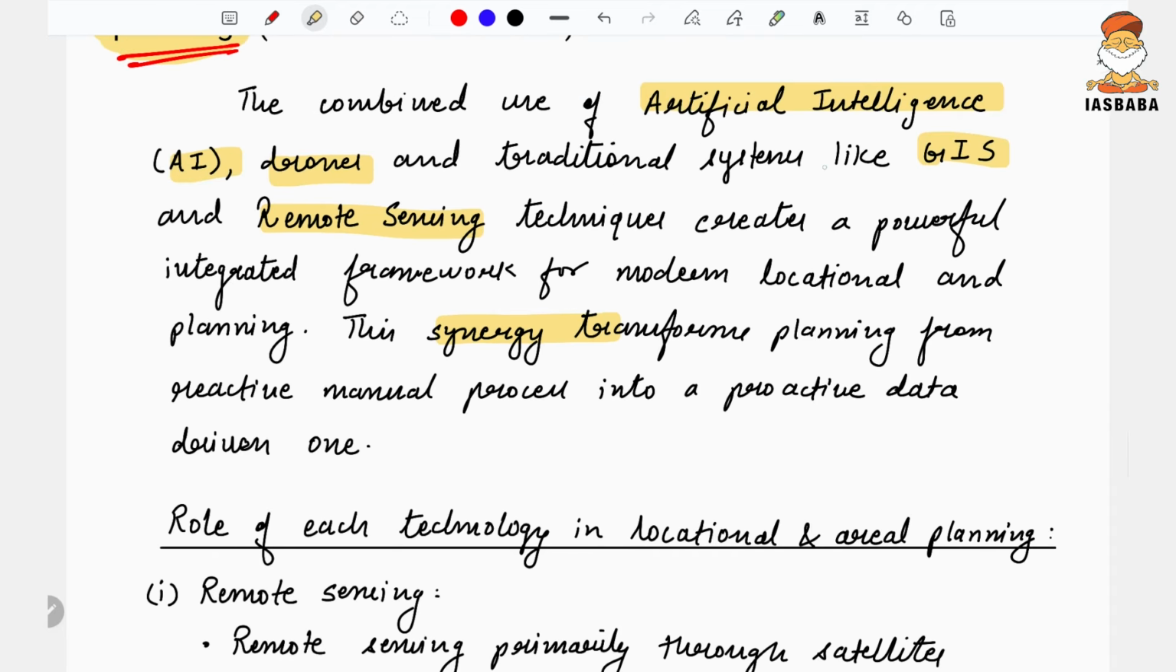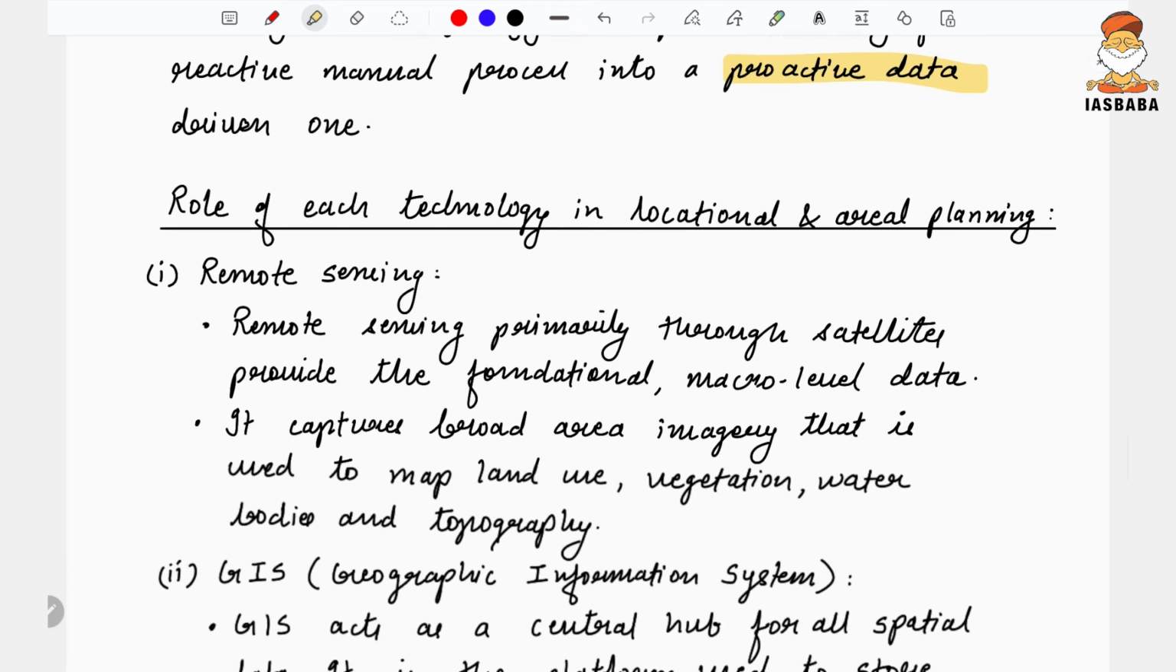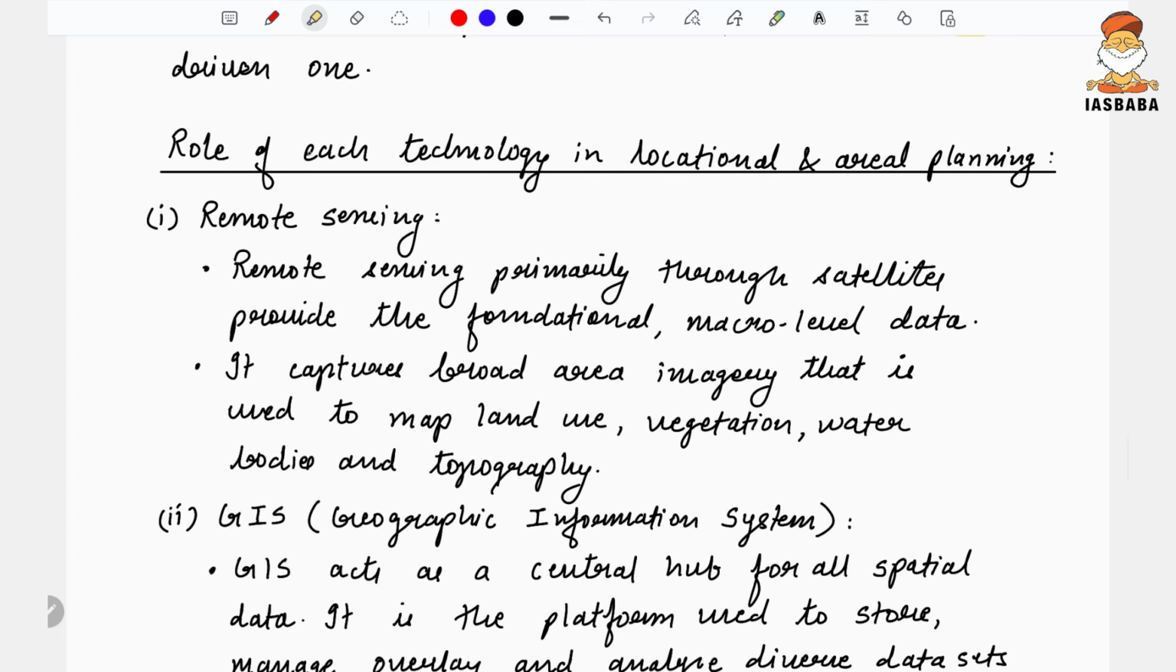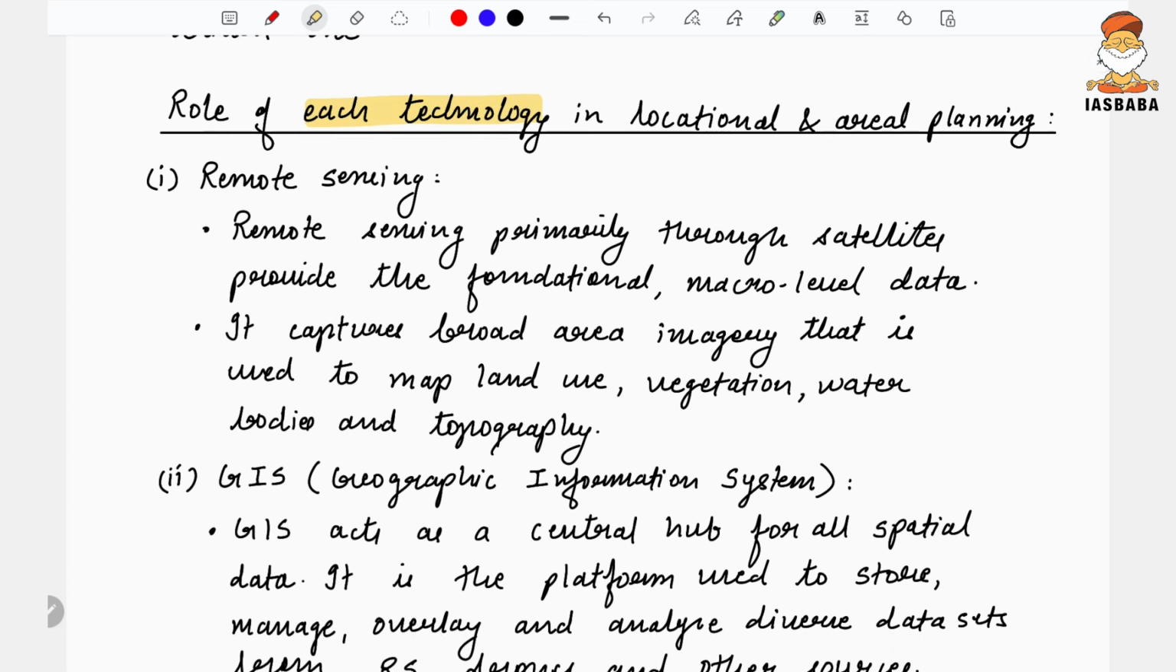Earlier, what did we have? It was mainly GIS and remote sensing. Today we have AI and drones also. So this synergy would transform planning from a reactive, manual process to a proactive, data-driven one. So a good introduction. Now, what is the role of each technology in locational and aerial planning?